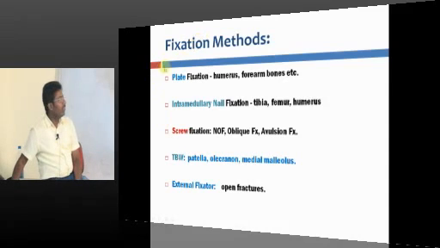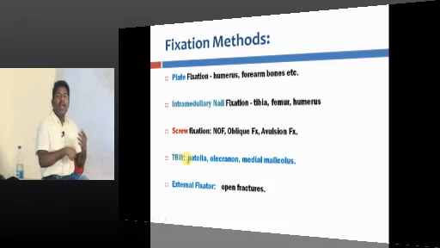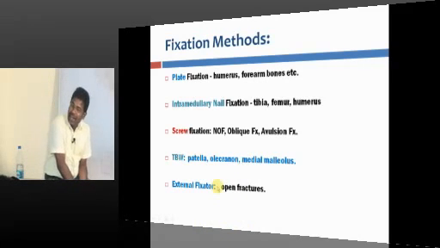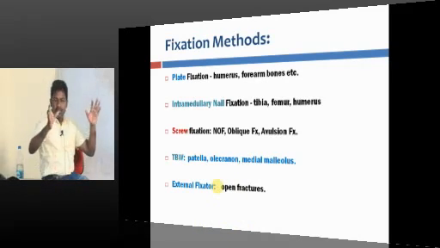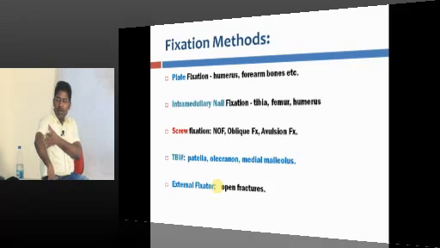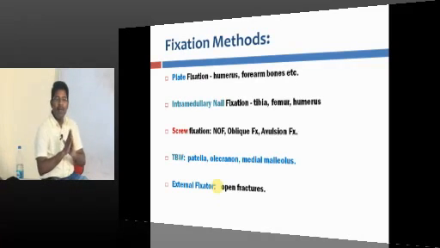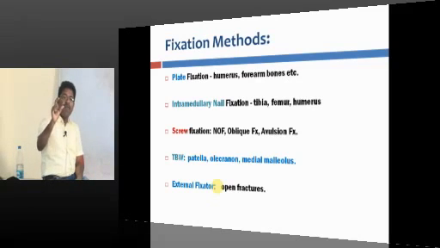In the fixation methods we can use a plate, a nail, simple screws, or wire, tension band wire. And you know very well that an external fixator is useful for open fractures. See, the general dictum is that upper limb bones, humerus and forearm, are treated by plate. Lower limb, femur and tibia, are treated by intramedullary nail, over. Small fragment fractures can be treated by screws alone. And tension band is useful in patella fracture.